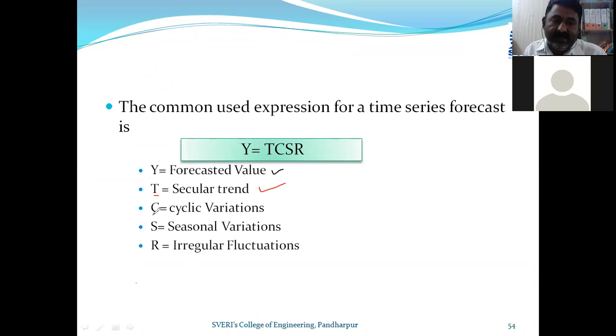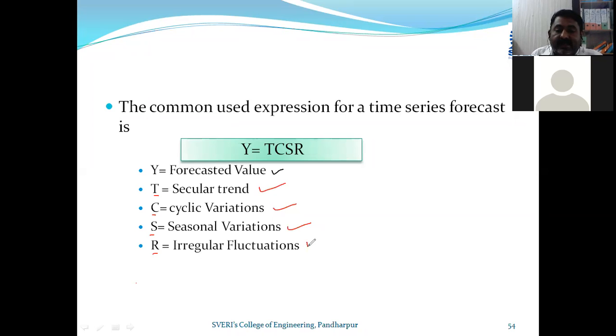Then cyclic variations. Then seasonal variations, the effect of any season or festivals, which are repetitive in nature and give approximately the same magnitude of response. And last we discussed the irregular fluctuations.